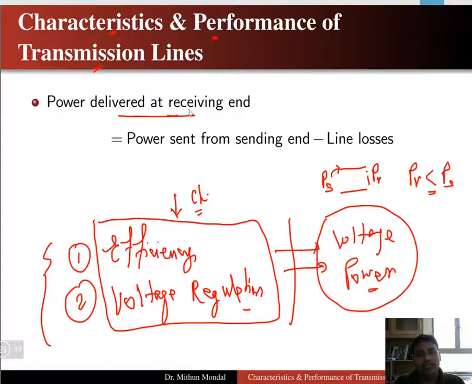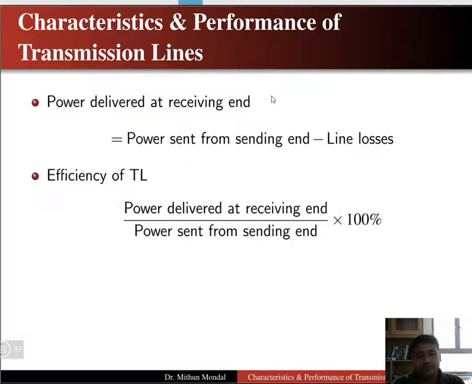So the power delivered at the receiving end will be equal to the power sent from the sending end minus the line losses. These losses are because of the resistance and the impedance associated with the line. So if we want to find the power at the receiving end, we have to subtract the line losses from the sending end power.